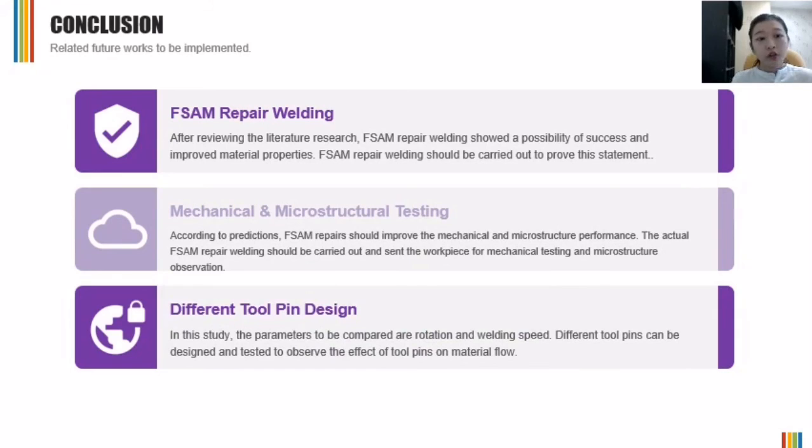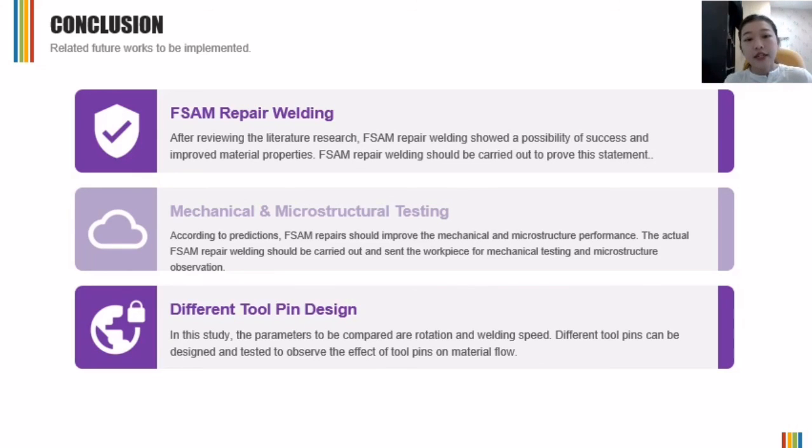So finally, for the conclusion, there is some related future work that I suggest we can implement. The first one is friction stir additive repair welding. After reviewing and comparing the literature, friction stir additive manufacturing repair welding shows a possibility of success and improved material properties. So I think FSAM repair welding should be carried out to prove the statement, and also there is no other available source that we can refer to. That means maybe no one has done this before, so I think it will be a good experiment to carry out.